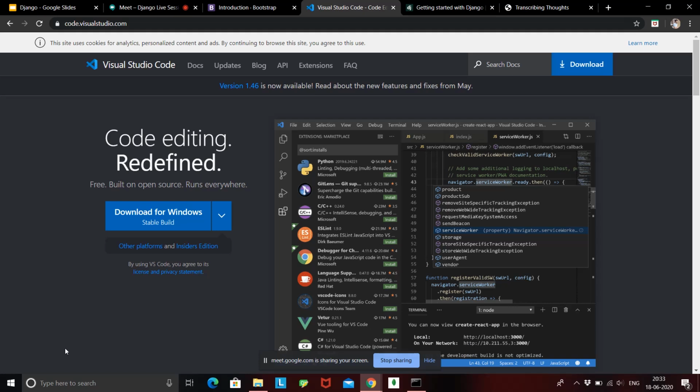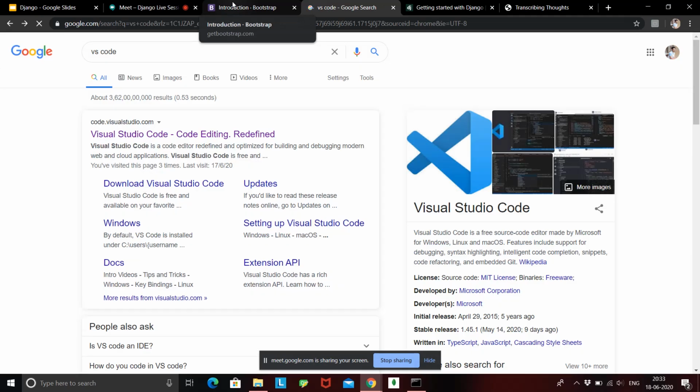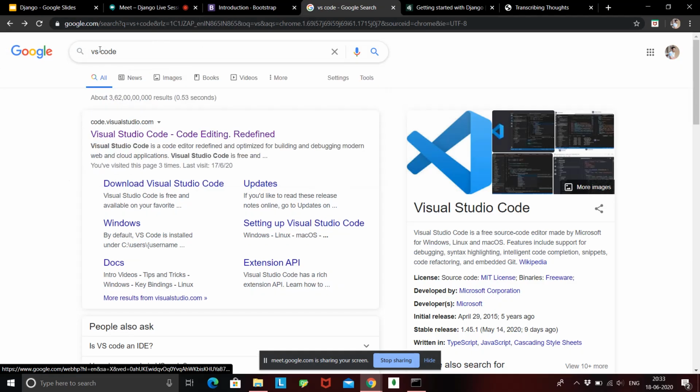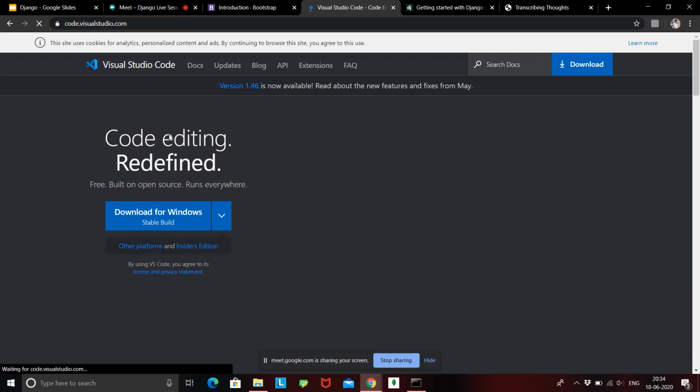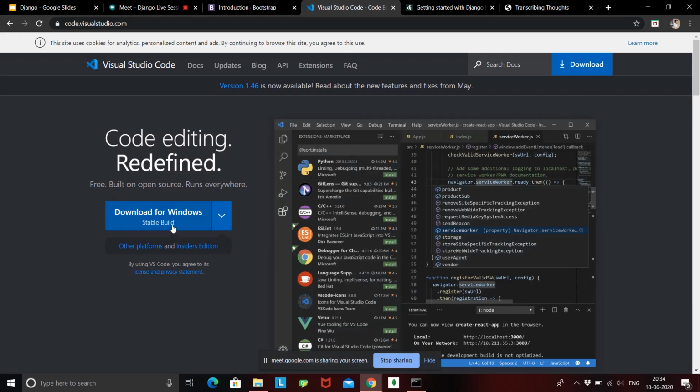Because I'll be using Visual Studio Code myself, it will be easy for you guys to understand what I am doing on my PC. So please make sure with Django you also install Visual Studio Code. It is not very difficult to download. What I just basically did was go to Google, type in VS Code, and that will give you this download link. Click on the first link, and you will have this page, download for Windows. After you hit that, you will have your executable file, and you are ready to use VS Code. Fine.